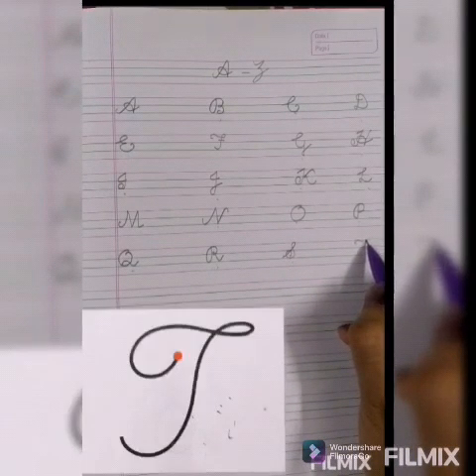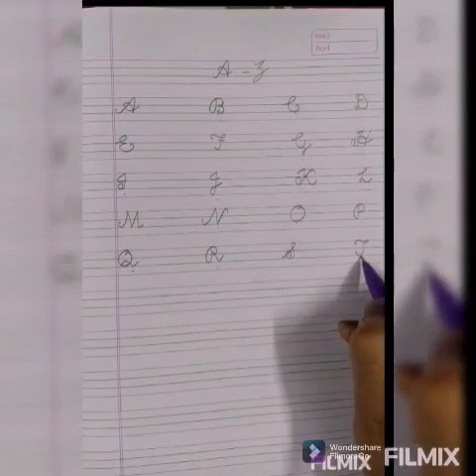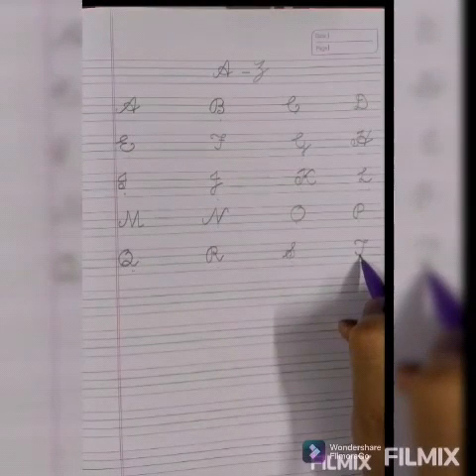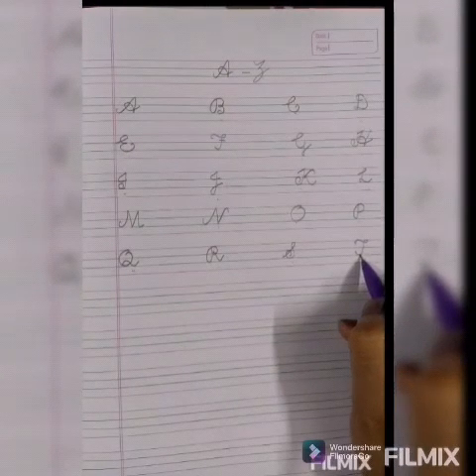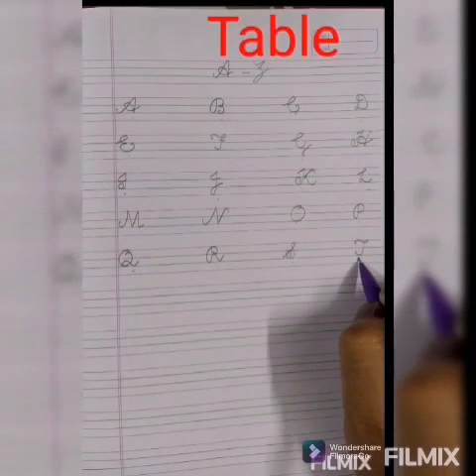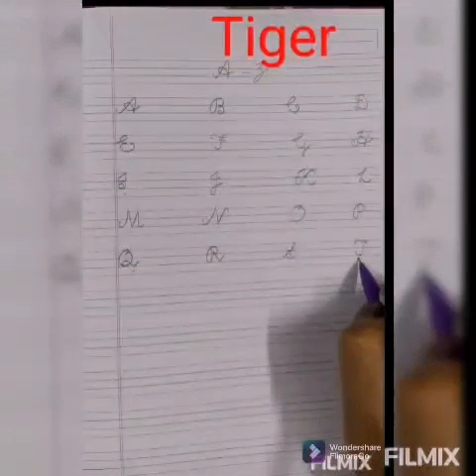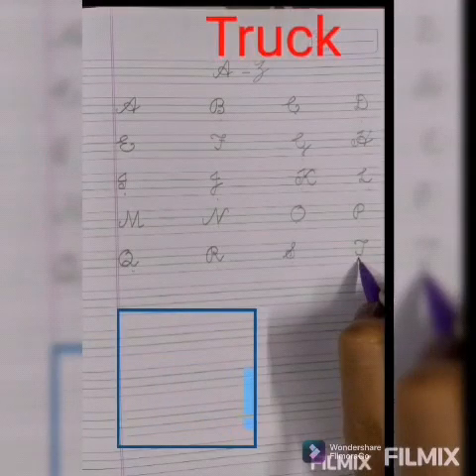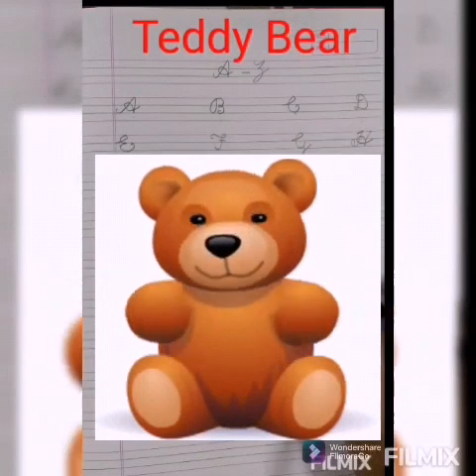Capital cursive T. Phonic sound of T is T. T for tree, T for table, T for tiger, T for truck, T for teddy bear.